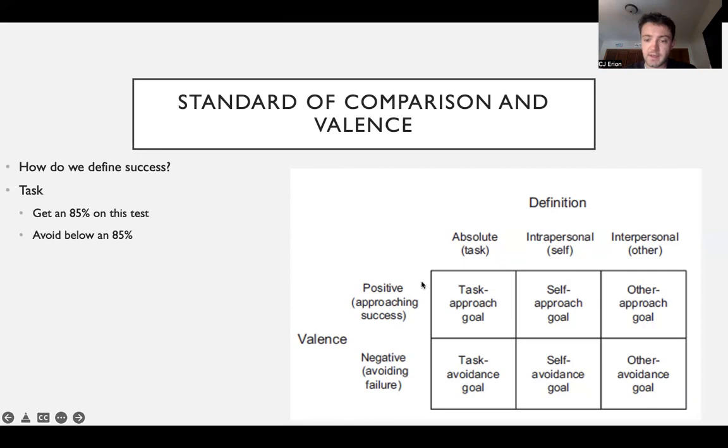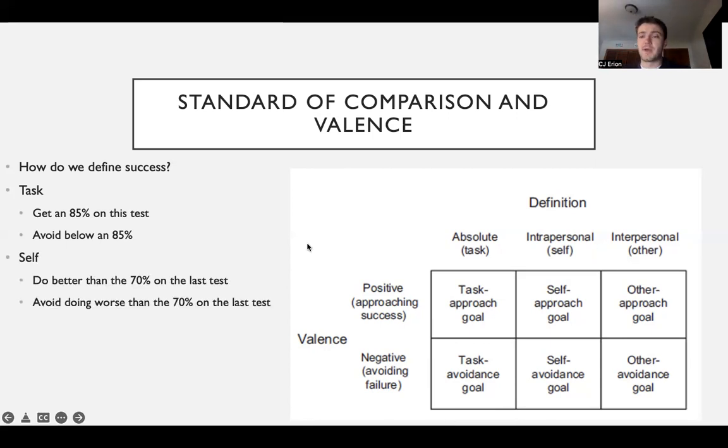So we have the task approach goal. We'll use an example from academia, a test: I want to get an 85% on this test. That would be a task approach goal, versus I want to avoid getting below an 85%. That would be a task avoidance goal.